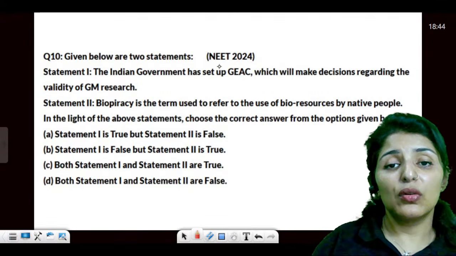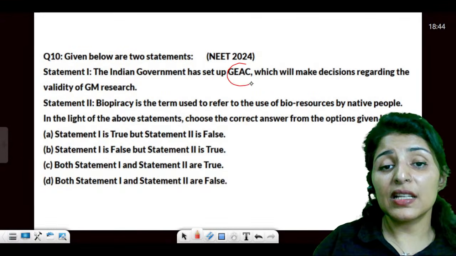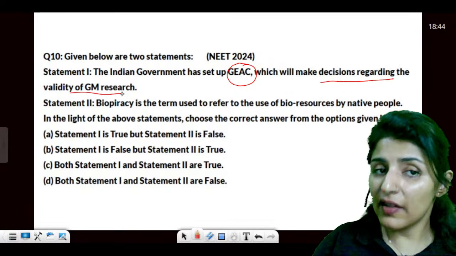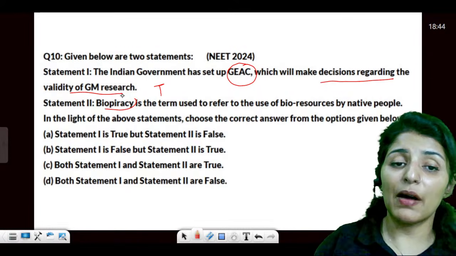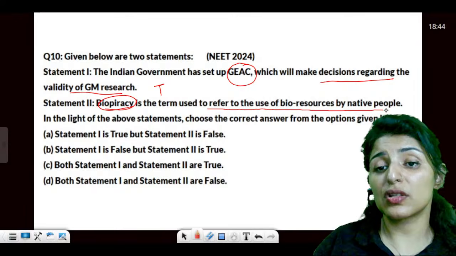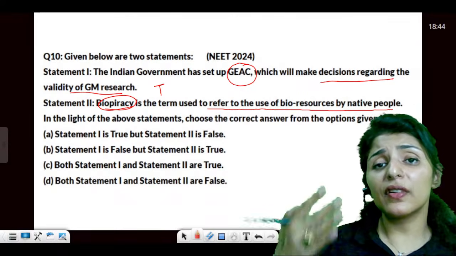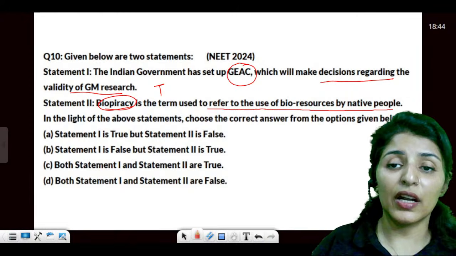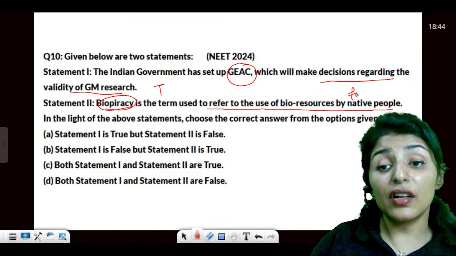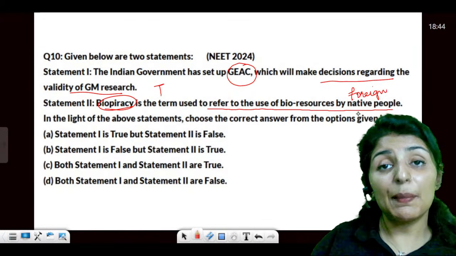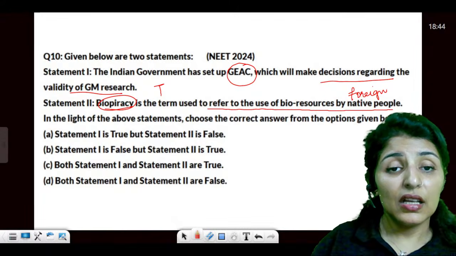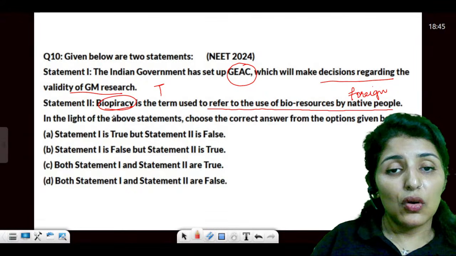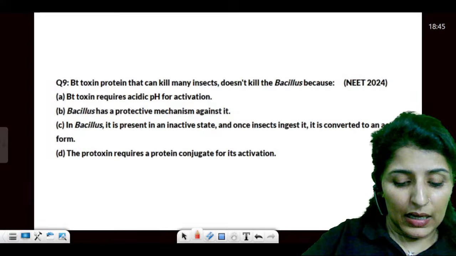Okay. Now, 2024 question. Indian government has set up GEAC, which will make decisions regarding the validity of GM research. Absolutely true. Biopiracy is the use of bioresources by native people. No, if it is used by our own people, native people, then it is not called piracy. We have every right to do that. It is by foreign people, foreign companies, foreign countries, right? So this is false. Answer is A. Answer is A.